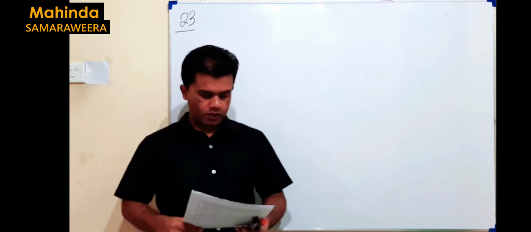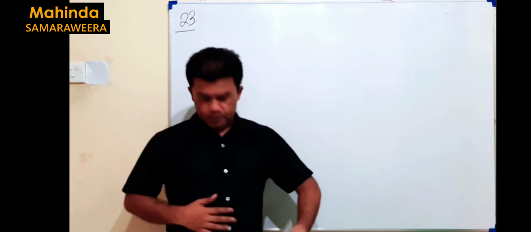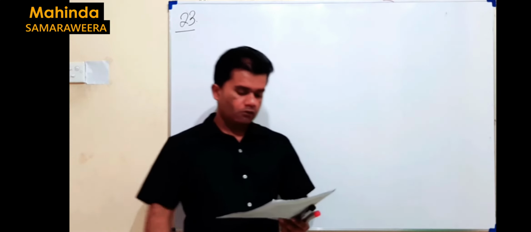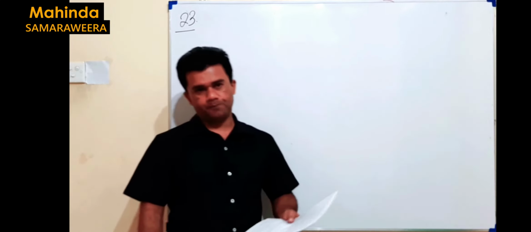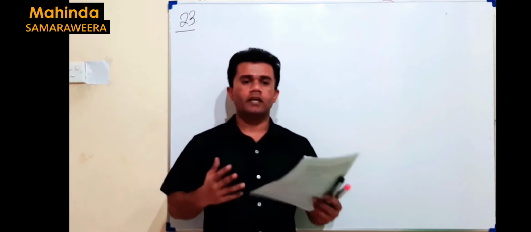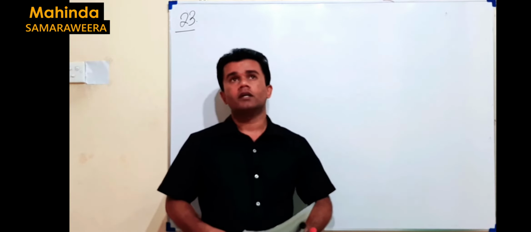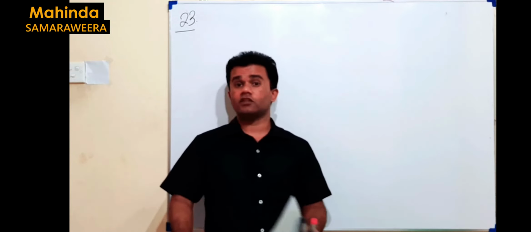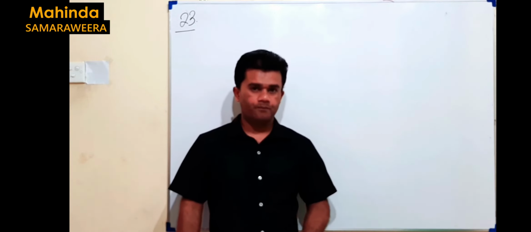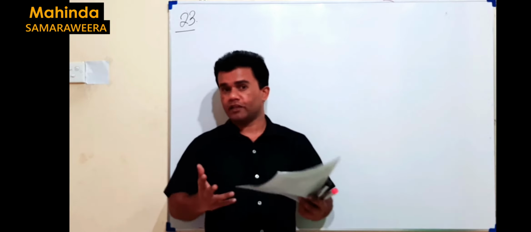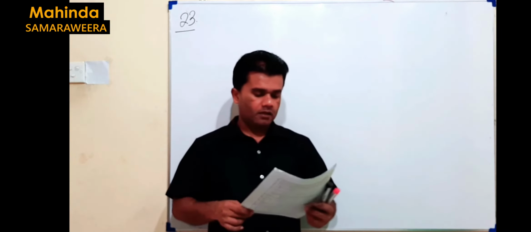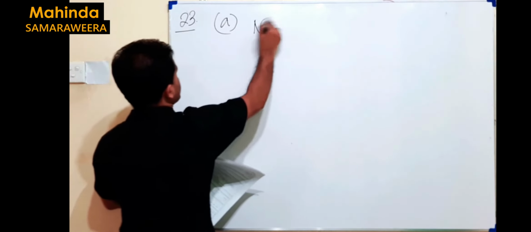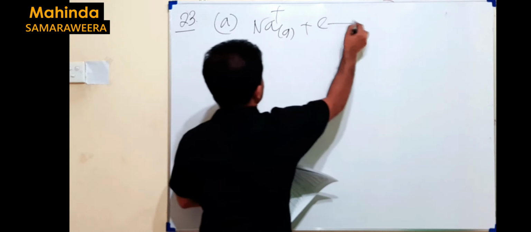23rd question. I saw most of you made a mistake in this question. This is from unit 5, energetics. The question is to find the endothermic reaction. You know, some types of enthalpies can be predicted as plus or minus. As an example, acid base neutralization is minus, an exothermic one. Ionization energy is plus, an endothermic one. So likewise we can predict it. But what about the first one? Sodium gas plus electron, sodium, as given like this.